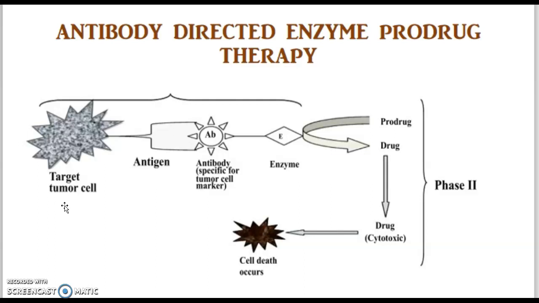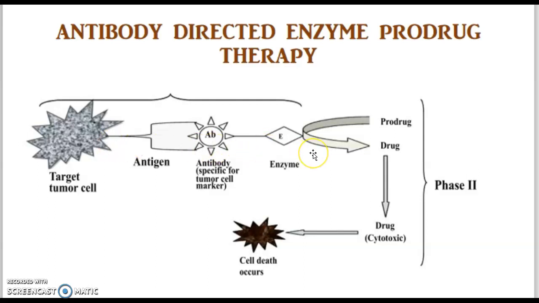The selectivity of the target in antibody-directed enzyme prodrug therapy is achieved with the help of an antibody in an antibody enzyme complex which will bind to the specific antigen on the surface of the tumor cells. This whole therapy is advantageous over one single step of chemotherapy or radiotherapy.